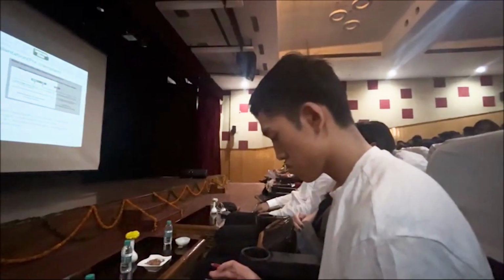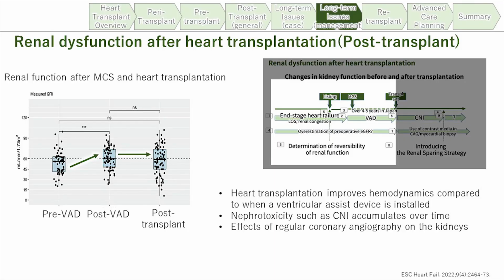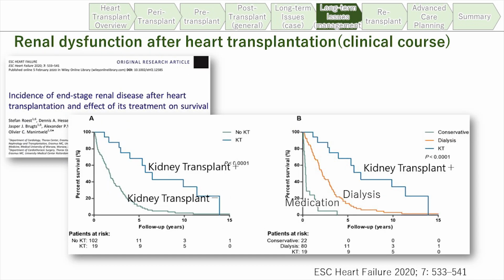After transplanting, because patients are put on the calcineurin inhibitor, it may not recover. If kidney transplant is performed after renal dysfunction in heart transplant recipients, the survival gets better, but with just medication or dialysis, the prognosis is very bad.